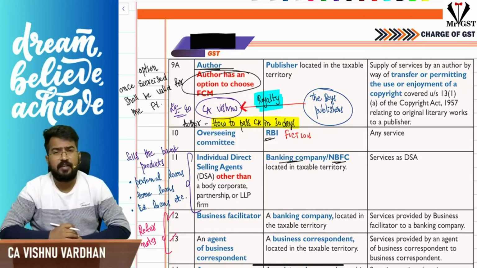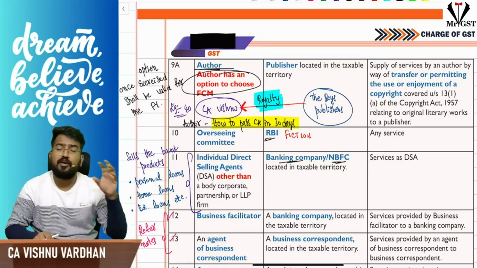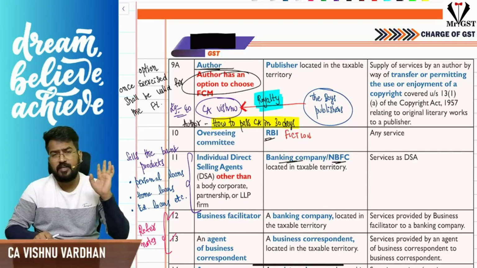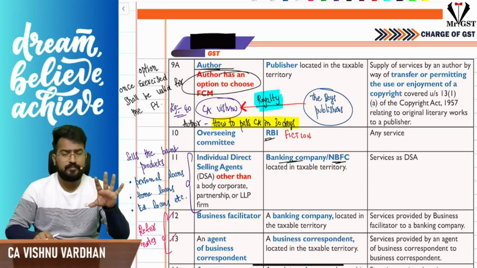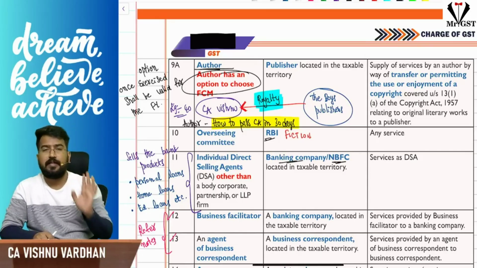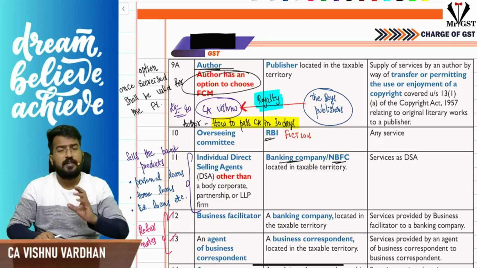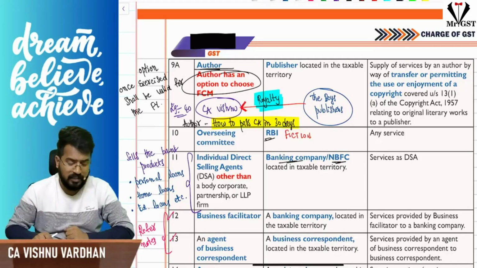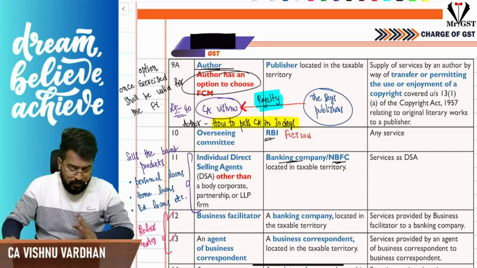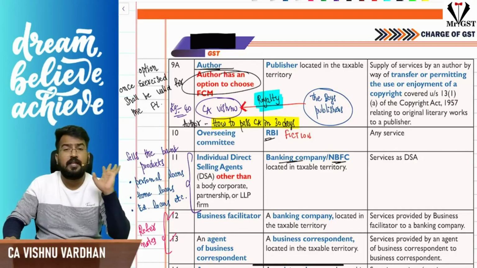The only difference here, just like in GTA, is that for the author we are giving an option. What is the option? If the author wants to make this under FCM, he can. Generally, the publishing house is liable to pay GST. But the author can take GST registration, collect GST and pay it to the department under forward charge mechanism. But once the option is exercised, it will be valid for the entire financial year. For a music composer, photographer, or artist, that FCM option is not there. Only for the author is the FCM option available.